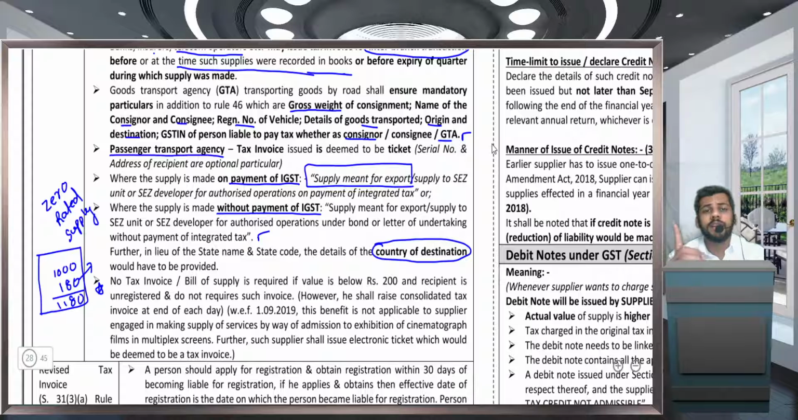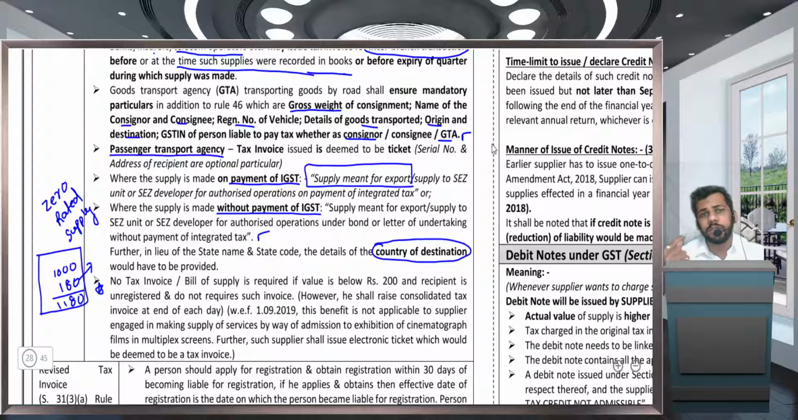If consignor is liable to pay tax, in case consignor is a recipient of this transport service, consignor would be liable to pay tax under RCM, provided GTA has not opted for the option of 12%. Then consignee also can be the recipient if consignee is the person liable for arranging the transport service. If GTA has opted for the 12% option, GTA is the person liable to pay tax. So this has to be mentioned on the tax invoice. Next one, passenger transport agency service. For example, railway ticket, bus ticket. In that case, the ticket itself would be called an invoice.